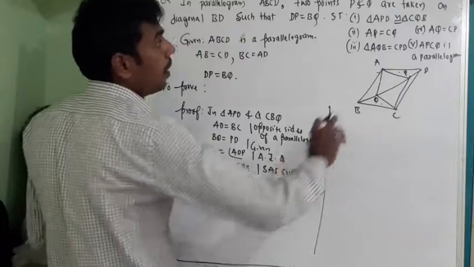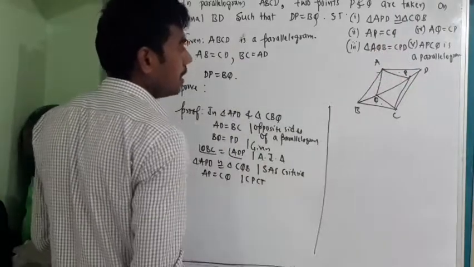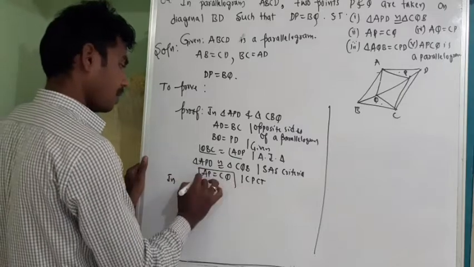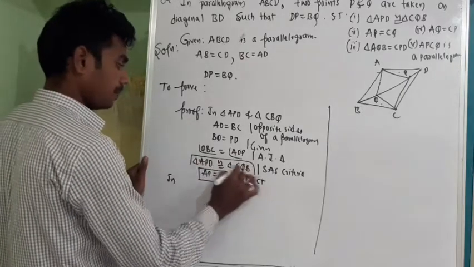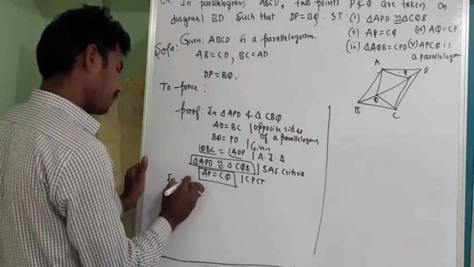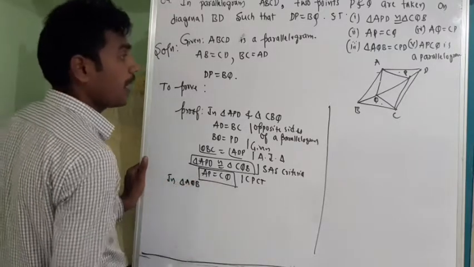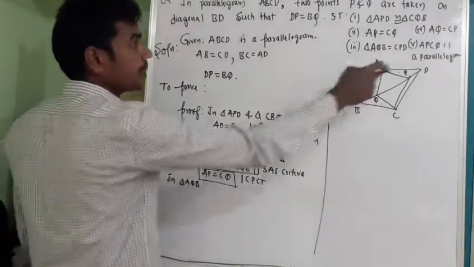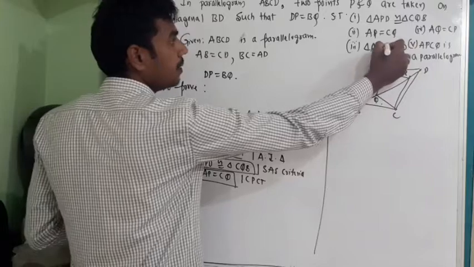what should I do? I need to consider these two triangles; this is over and this is also over. Next, in triangle AQB and triangle CPD, we need to prove congruency.